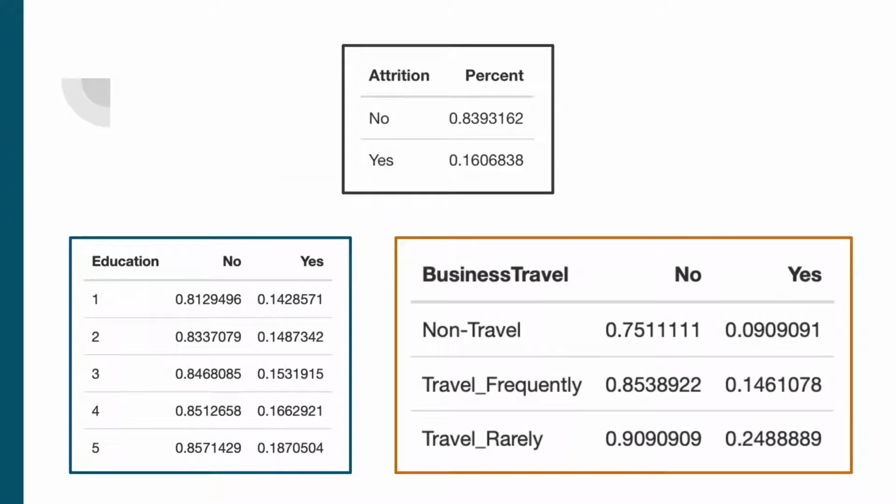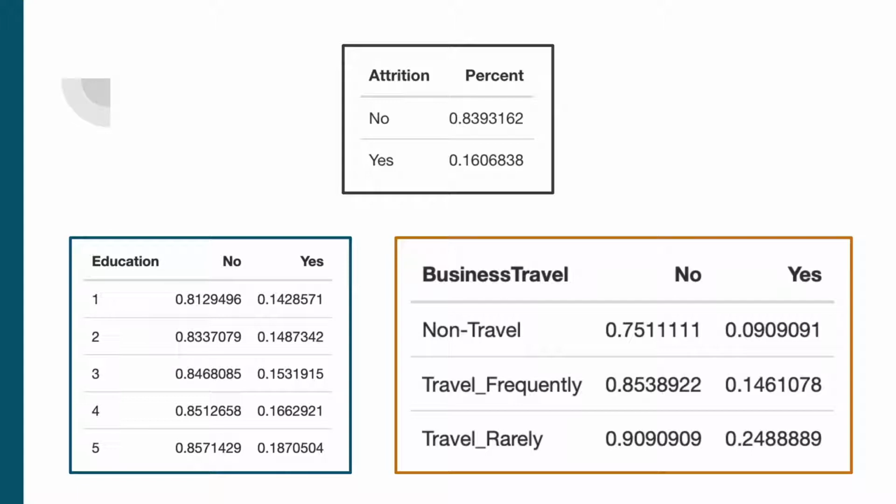Once we did this, we began trying to predict attrition based on the many variables that we had. We first found out that the overall attrition rate for the whole data set is around 16%. That just means that 16% of all employees in this data set left their company voluntarily. So we expected that variables like education level, as you see on the left, which have attrition ratios very close to each other and close to the baseline 16%, would not have a significant impact on turnover. That's opposed to something like business travel, which has a wide range of attrition ratios that are far away from the overall attrition rate.